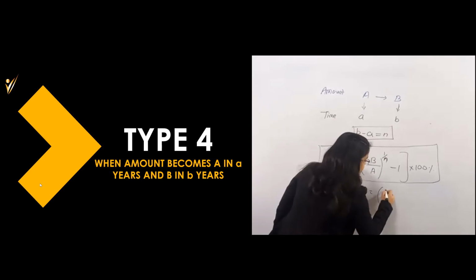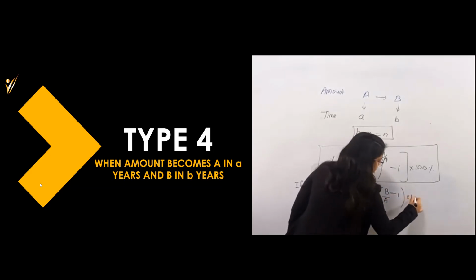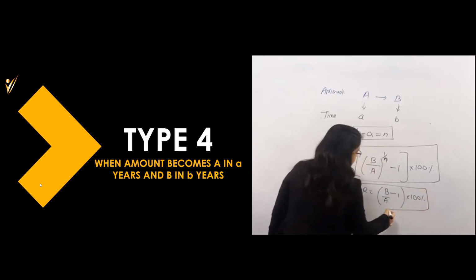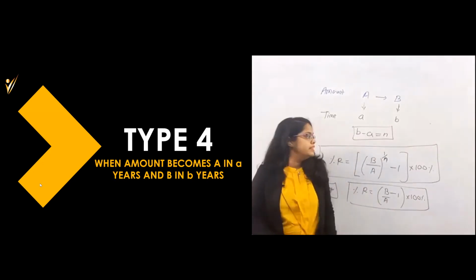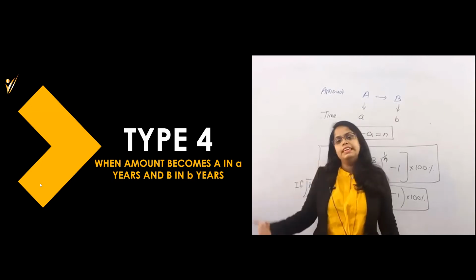So you can directly say that it is B by A minus 1, into 100 percent. This is the formula when b minus a is 1 year. How to apply this formula and how to use it, we will see in the question.